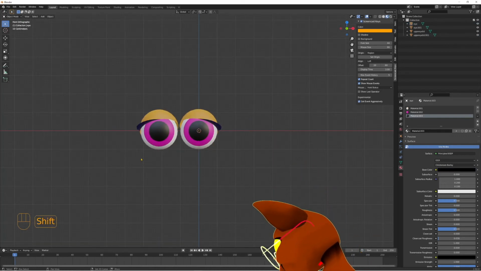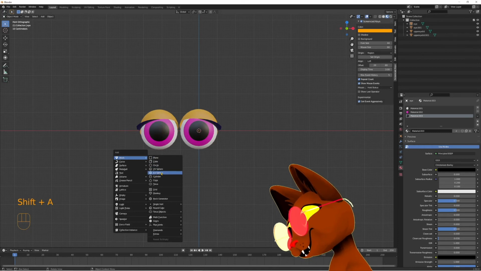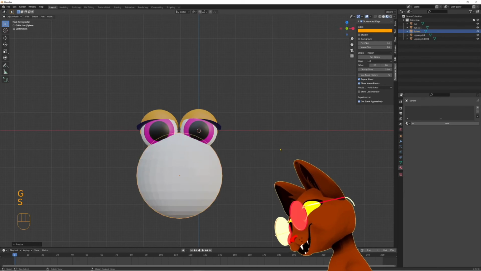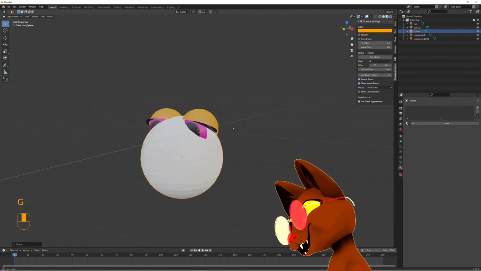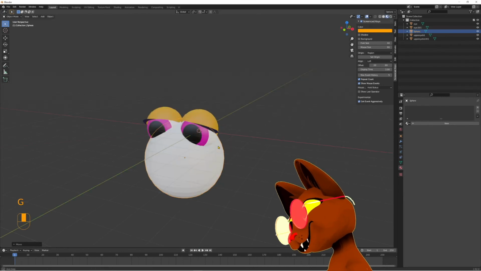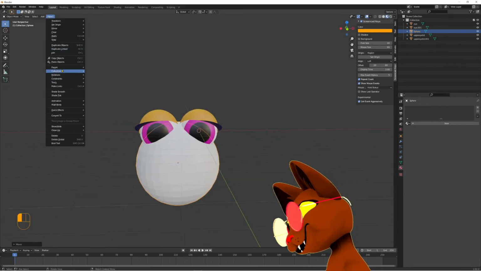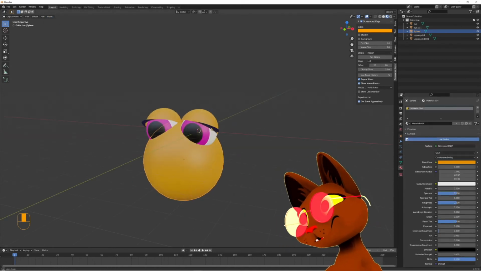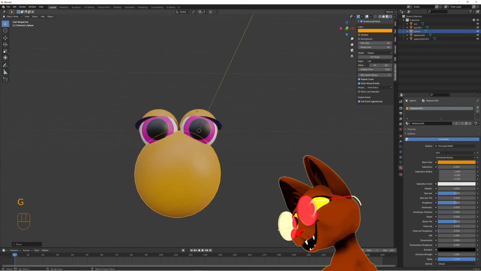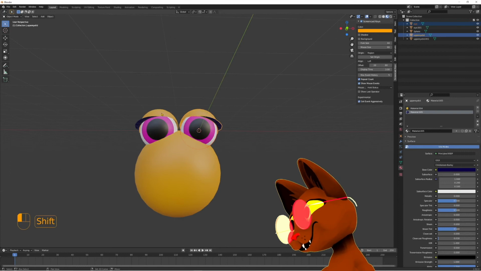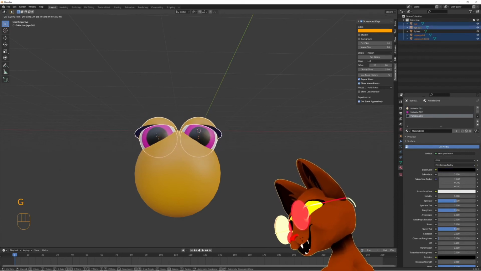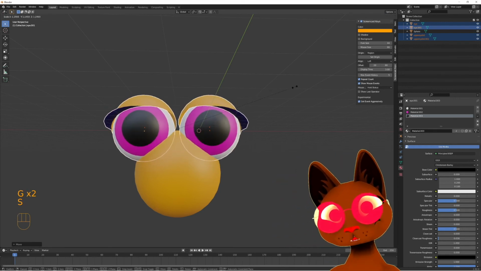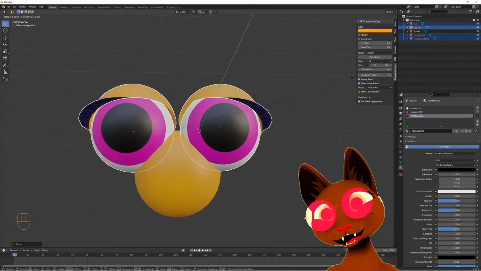Like in object mode, you could add, let's say, a UV sphere, make it larger, like this, change shade smooth, like this. Then you could have this ball already with eyes. So you could have this ball with huge eyes.